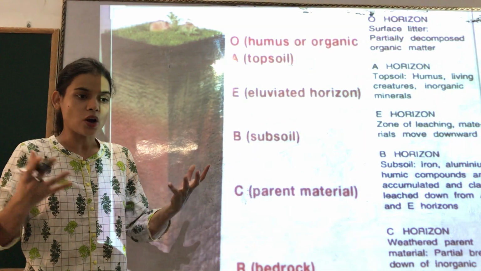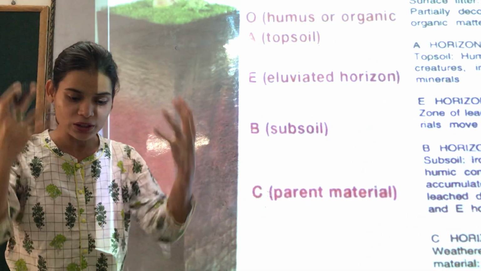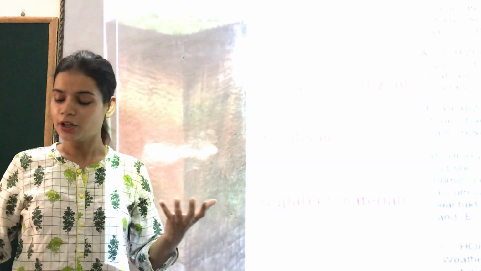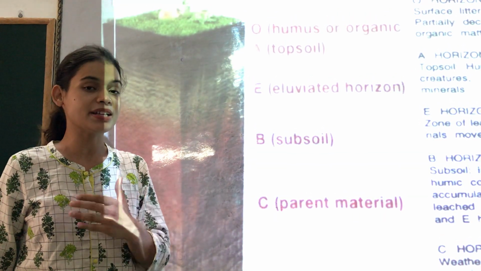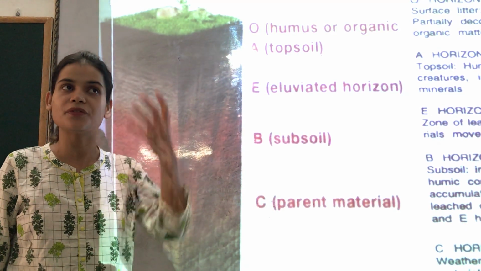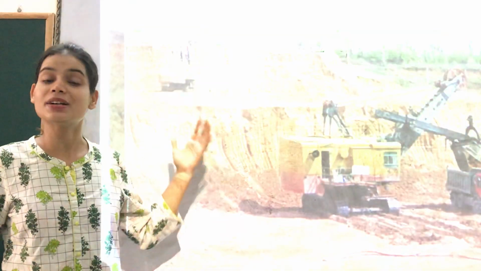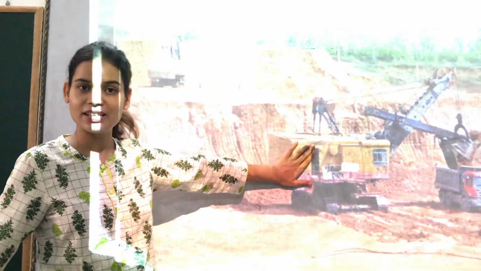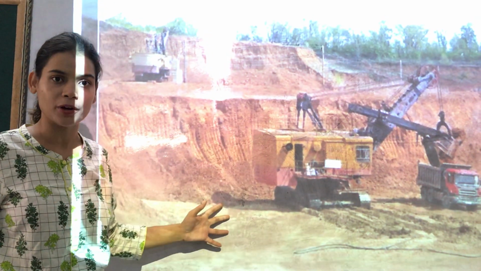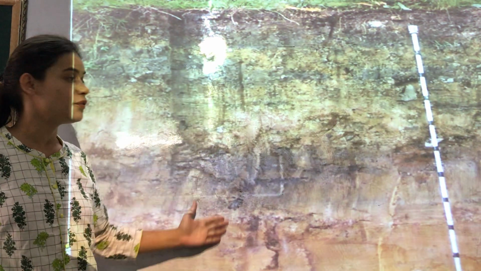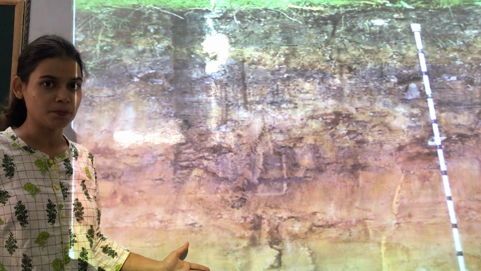Because we cannot have a look at all the layers of the soil just by seeing the top layer of the soil, right? So the best way by which you can see the various layers of the soil is by going to some construction site. As you can see here, there is some construction going on. If you look very closely, you will notice these various horizons of the soil.